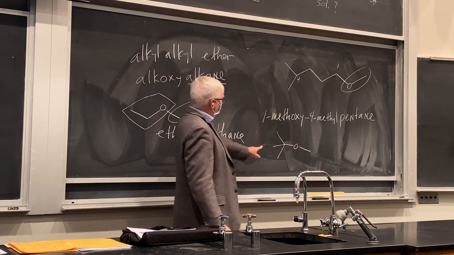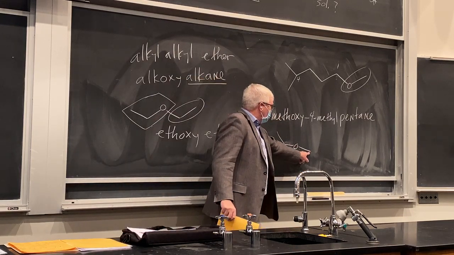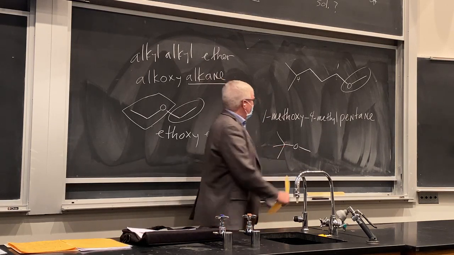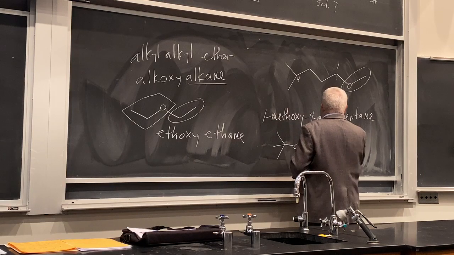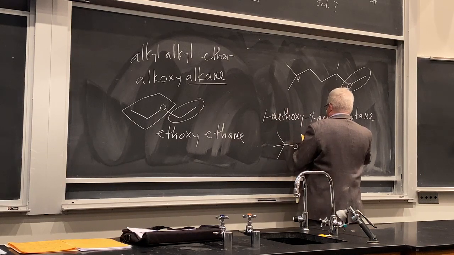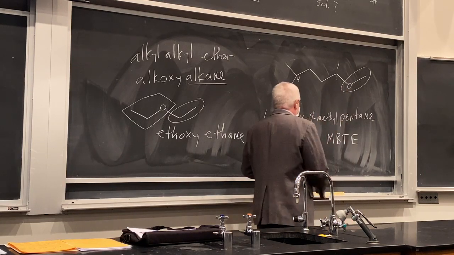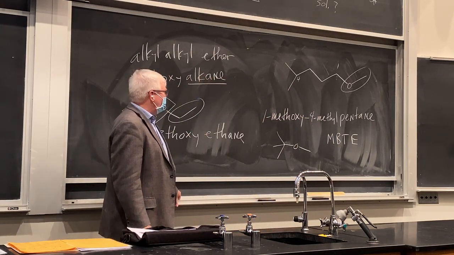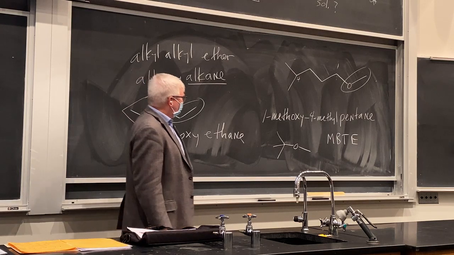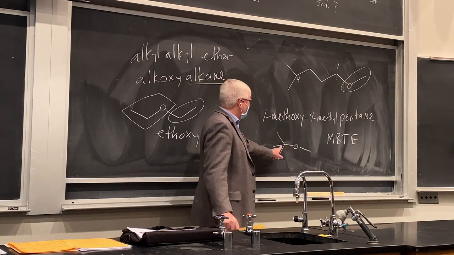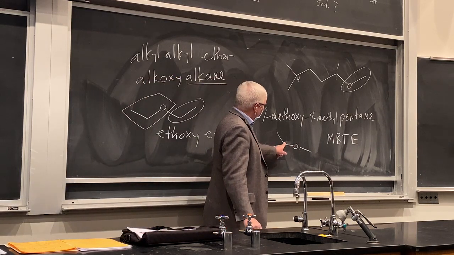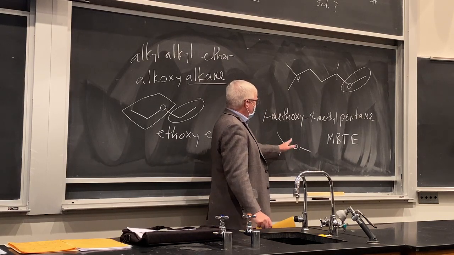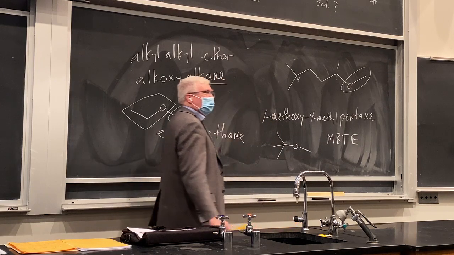Here we just have 2 alkyl groups on the ether. So this is a methyl and a tert-butyl ether, right? In fact, that's the name for it, MTBE. Methyl tert-butyl ether, MTBE, is a common gasoline additive. It increases the octane number. It burns just like a regular hydrocarbon, but it's highly branched, so it actually burns very quickly and increases the octane number. But MTBE is actually an incorrect name.